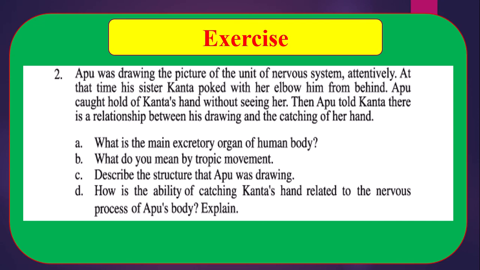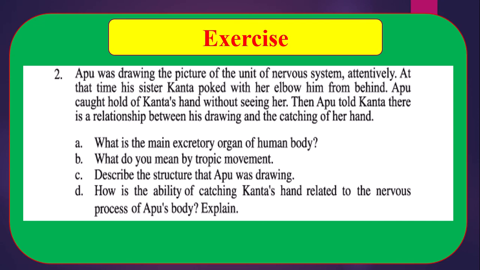Number D. How is the ability of catching Kanta's hand related to the nervous process of Oppu's body? Explain. He caught Kanta's hand suddenly, very quickly or instantly, and the instant response of our body is related to our reflex action.